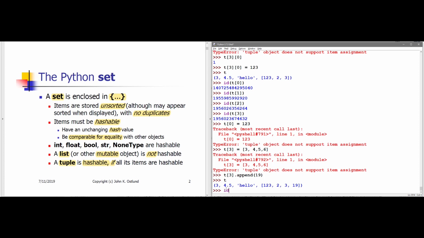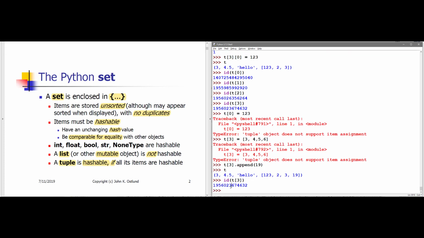However, if I look at the ID of t sub 3, I will see that this number is the same as the number that I got before. So as far as Python is concerned, I have not modified the tuple. I have merely modified one of the mutable items within the tuple, and this turns out to be allowed. Consequently, a tuple is only hashable if each of the items within the tuple is hashable. If one of the items within the tuple is not hashable, and any mutable object, such as a list, is not hashable, then the tuple itself is not hashable.